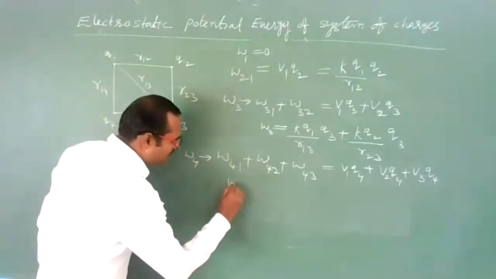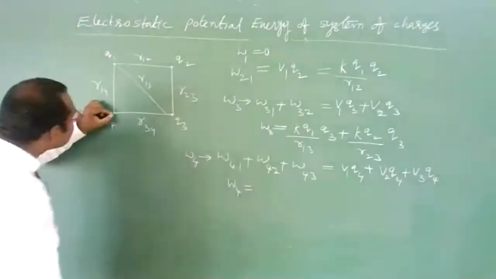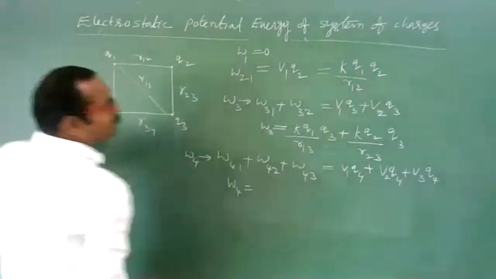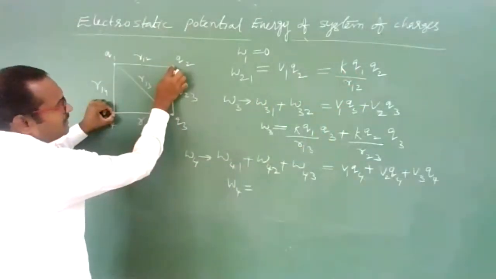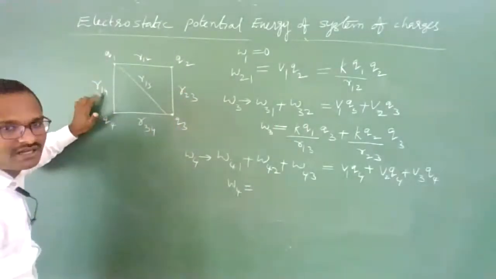So W4 can be written as V1 value here. V1 value we had taken as K Q1 by R12 because of its location, but while I am writing V1 here, this distance you need to consider R14.